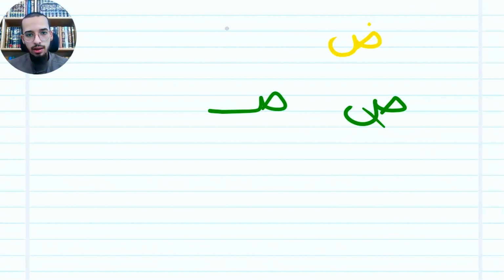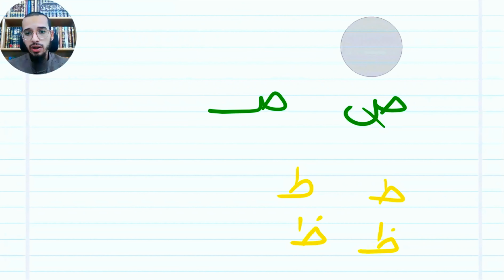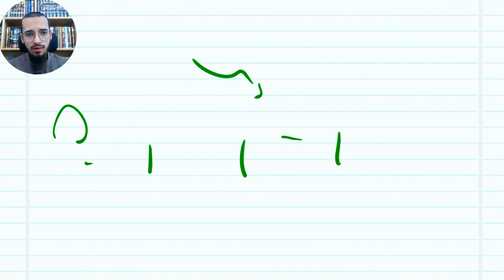For example, sod, I don't need this part. I just need this part. And dad, the same thing, like that. Ta, the same thing. Ta like that, and dad like that. I'm not going to do anything on these letters. So we're gonna take letter by letter, inshallah, to see how to link it. It's like at the beginning alone, at the end, in the middle. If you do these rules, you're gonna solve and link the words.